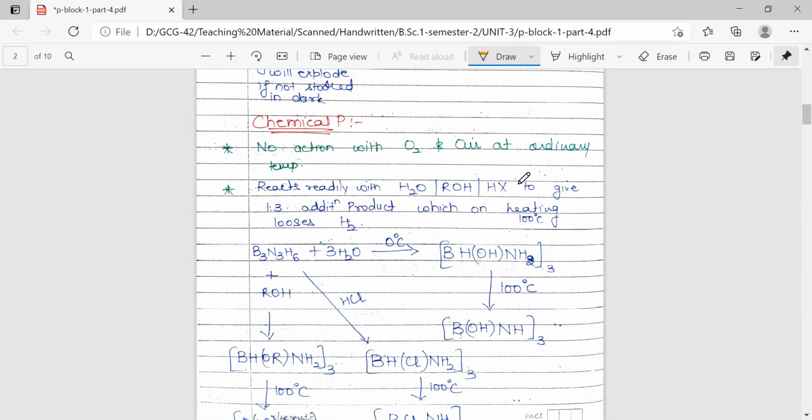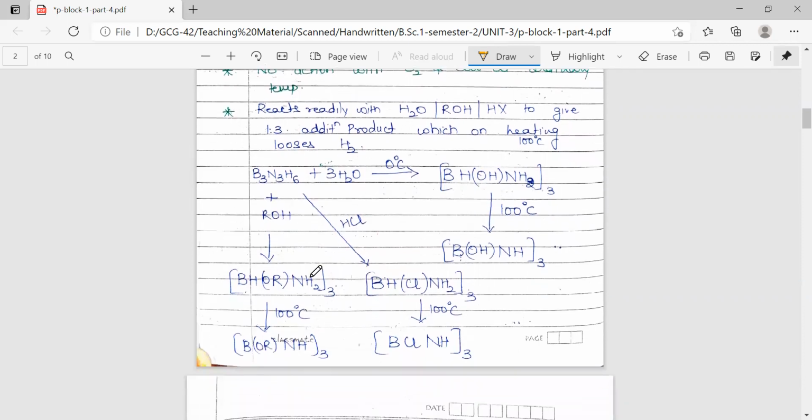We can say it gives an addition product in the ratio 1:3, which on further heating to 100 degrees Celsius will lose hydrogen. So this addition product is formed. Here, one point to be noted is that there are two cases where protonation can take place, either at boron or at nitrogen.